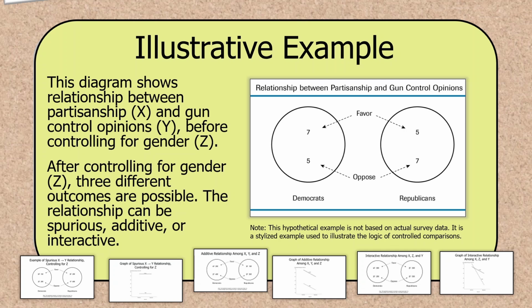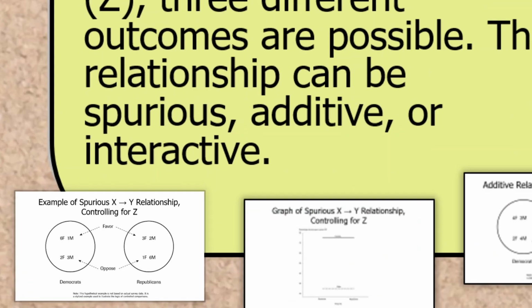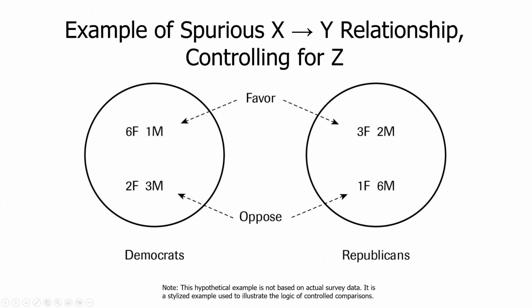So we're looking at a percentage. The percentage of Democrats here is about 58% who favor control, and the percentage of Republicans is 42, 43%. So if we are doing this simple comparison, we would want to conclude that the uncontrolled relationship shows that partisanship is having an effect. Now here's how spuriousness can make us think we're looking at a genuine relationship when in fact we are not. We're looking at something that's created by a large compositional difference.